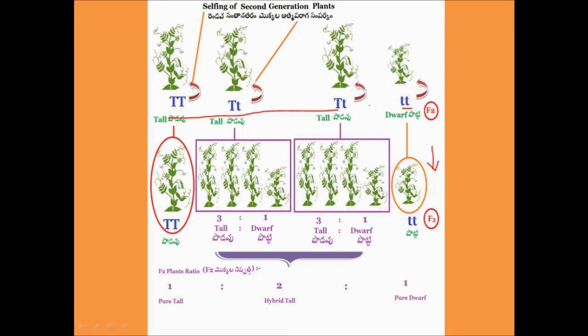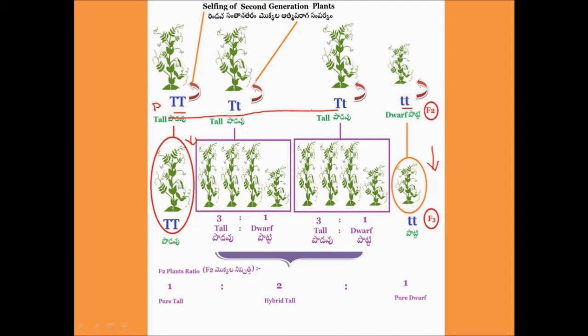Now, he wanted to know whether the tall plants of F2 generation were pure tall or hybrid tall. Hence, every tall plant of the F2 generation was selfed. When this tall plant was selfed, he found that 1/3 of the tall plants of F2 generation produced all tall plants, 100% were tall. Hence, he labeled this tall plant as a pure tall plant.